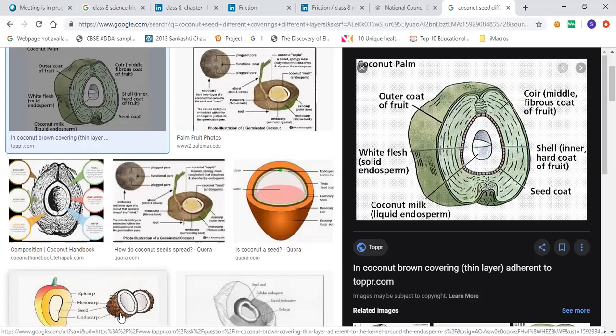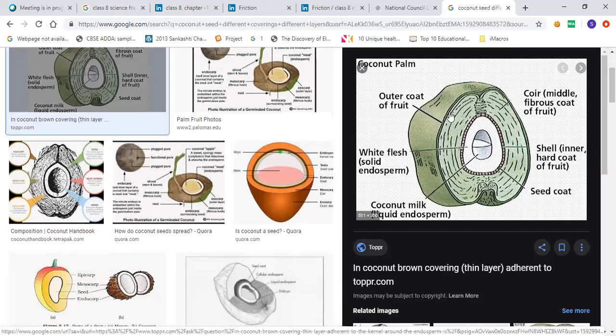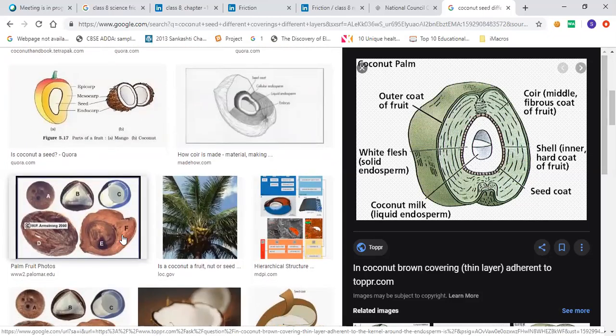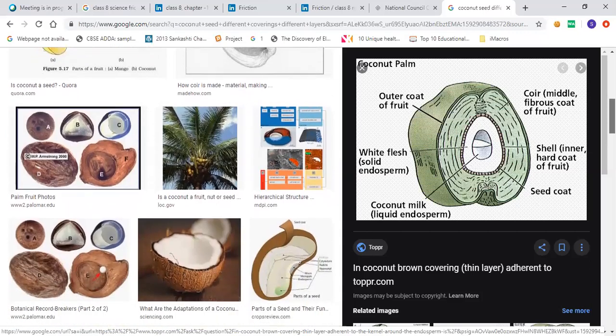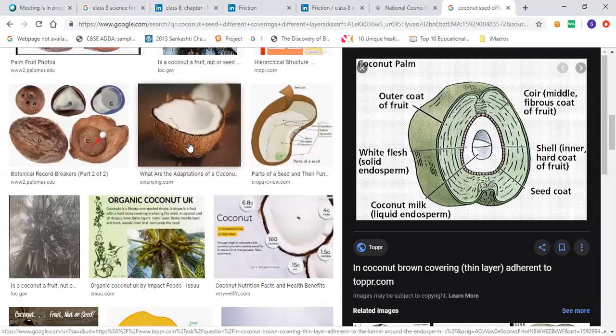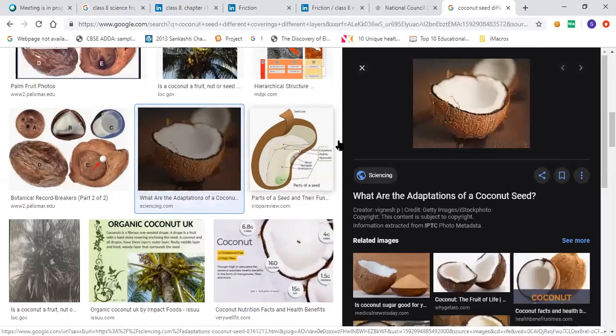But before this, there is one more brown covering present. Inside the green, there is a brown covering. That is sclerenchyma. Are you able to see this part? Yes, ma'am. So that brown covering is actually the sclerenchyma. Some thread is left out even after removing that, and these thread-like structures are all sclerenchyma.